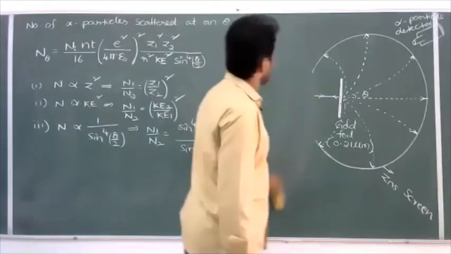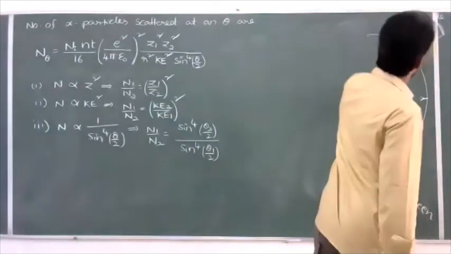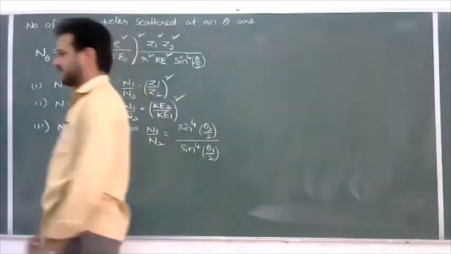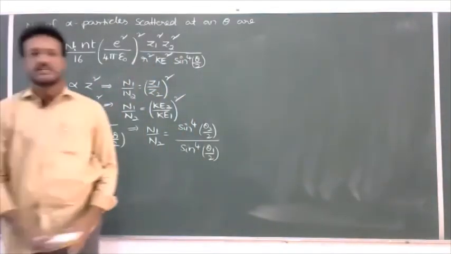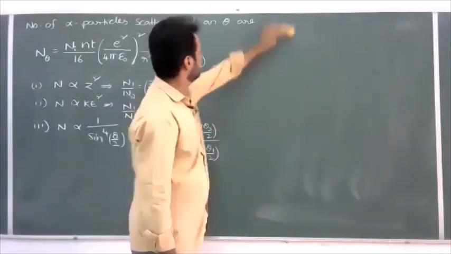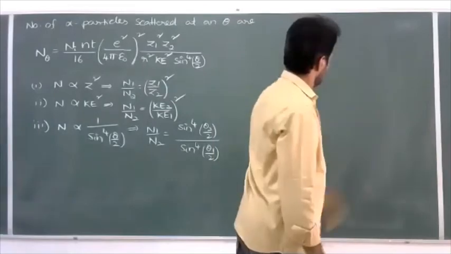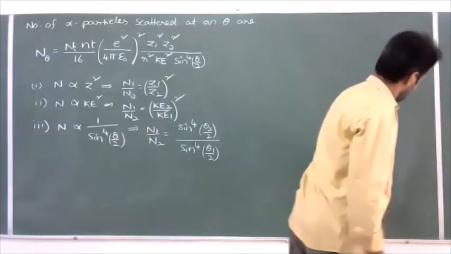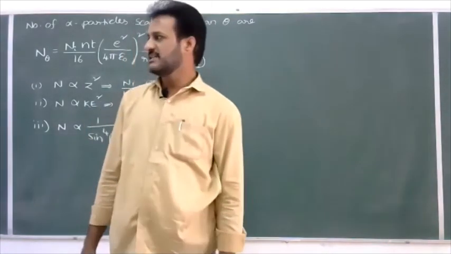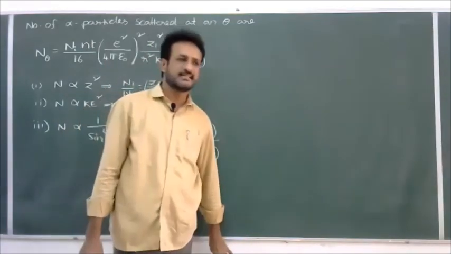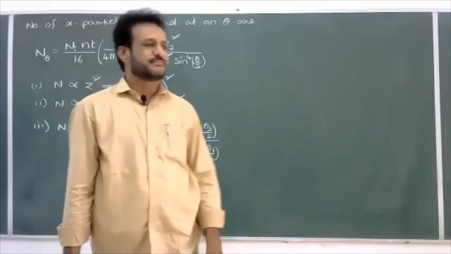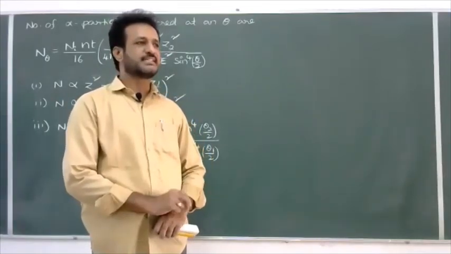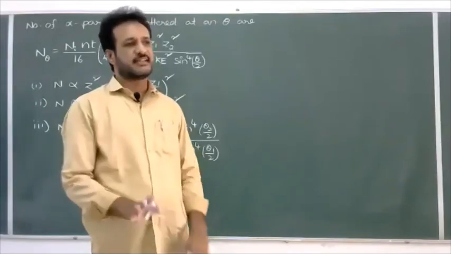In Rutherford's alpha particle scattering experiment, the number of alpha particles scattered at a 60-degree angle is 100.